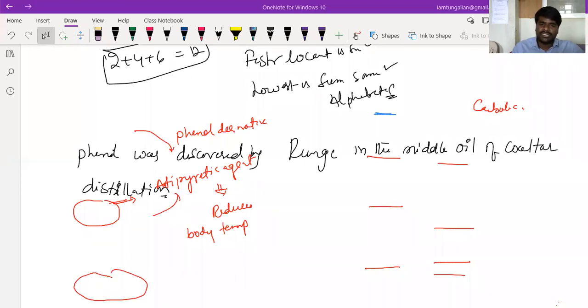What are antipyretic agents? Drugs that reduce the body temperature are called antipyretic agents. These are some of the commercially important compounds of phenols.